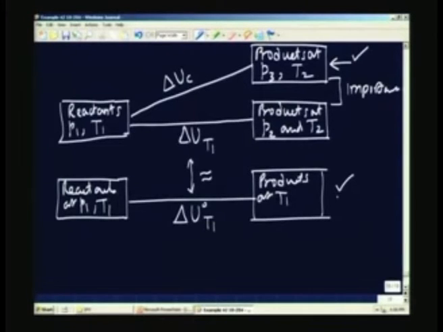The experiment is conducted totally adiabatically. Adiabatic experiment. So, according to thermodynamics, the internal energy of the system must be constant. Change in the internal energy of the system equal to 0.